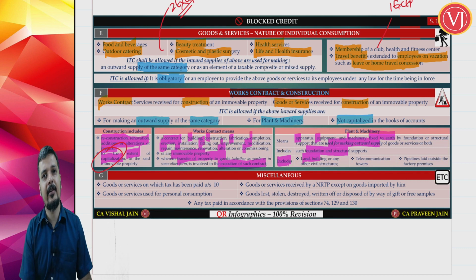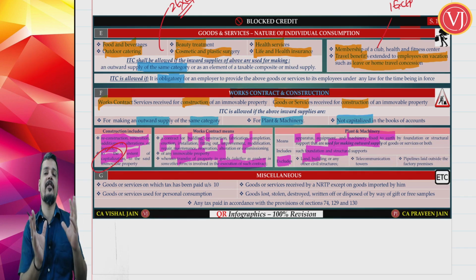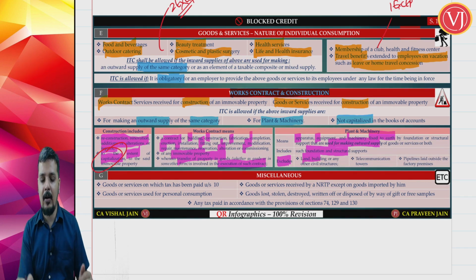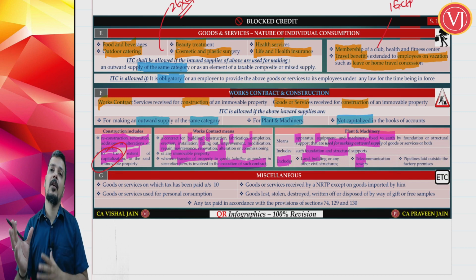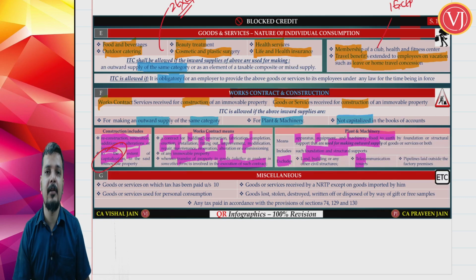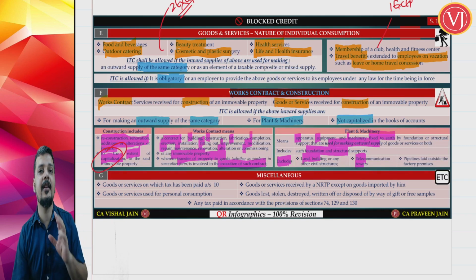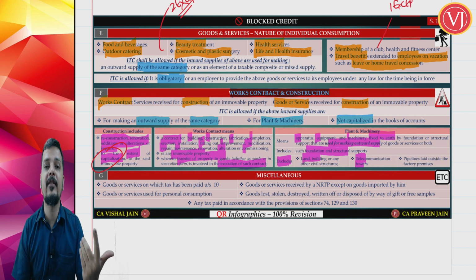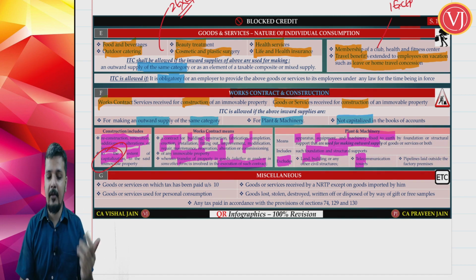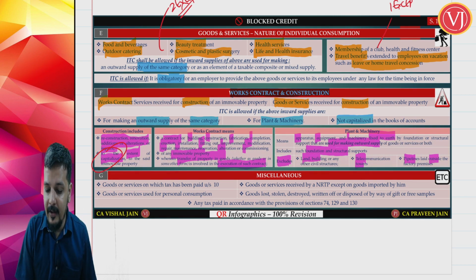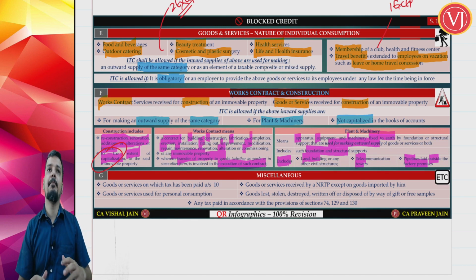Land, building and civil structures. So if it is a civil structure and if you capitalize it, you cannot get the credit. Telecommunication towers. When you talk about telecommunication companies, for example Jio, Airtel, these telecommunication towers are not plant and machinery; they are taken along with normal civil structures. So if you capitalize, you cannot take the credit. Pipelines outside the factory. So any petroleum companies where pipelines are laid outside the factory cannot take the credit, right?